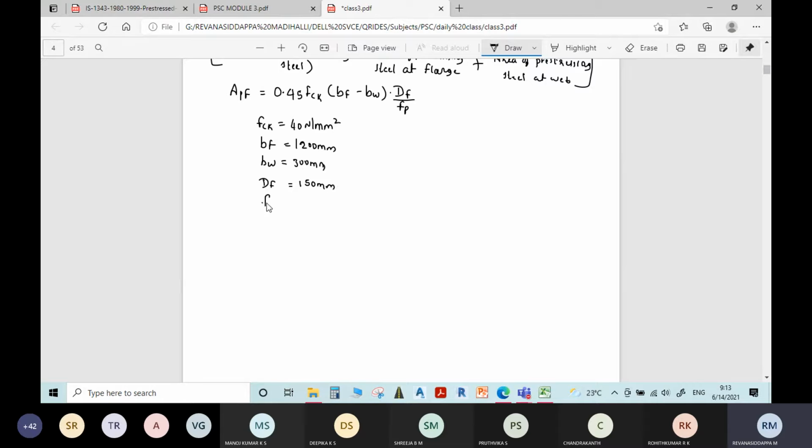And stress in the steel, pre-stress in the cable, is equal to 1600 Newton per mm square. One more thing, sometimes stress in the pre-stressing steel will not be given. In some cases, if it is not given, remember this value, 1600. It is like a standard value only. In most of the problems, he will give this one only. So if not given in the problem, you have to assume it as 1600 Newton per mm square. Remember this.